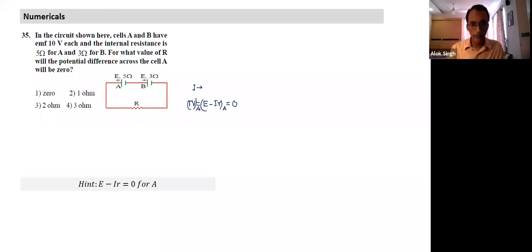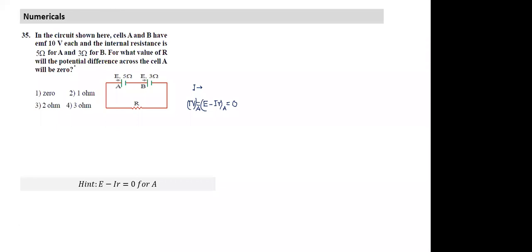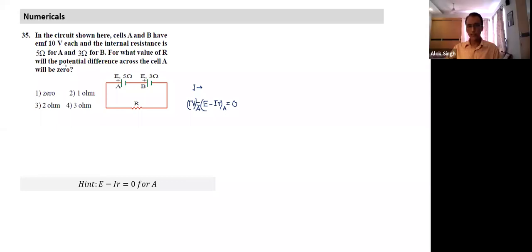Anybody would like to have a different, quick way of solving? See, another way of solving the question, Disha, just pay attention. This is another way of solving the question. What is given? Potential across A is 0. So it's very clear, the terminal voltage across A is 0, which means